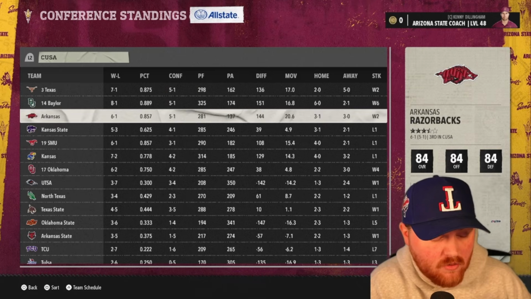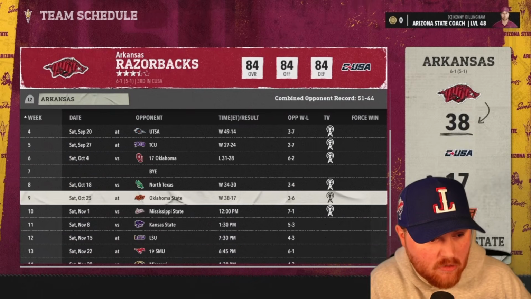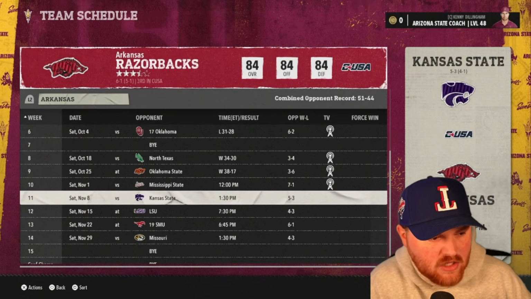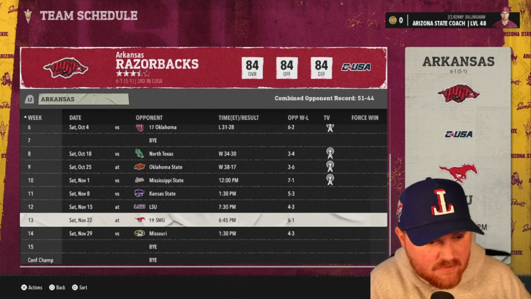We can see Arkansas maybe making a run. They're 6-1 so far. They're probably going to have some tougher games at the end. So they just lost to Oklahoma, probably knocked them out of the top 25. Oh, no, they weren't in the top 25 then. But they have a game against SMU, Missouri.